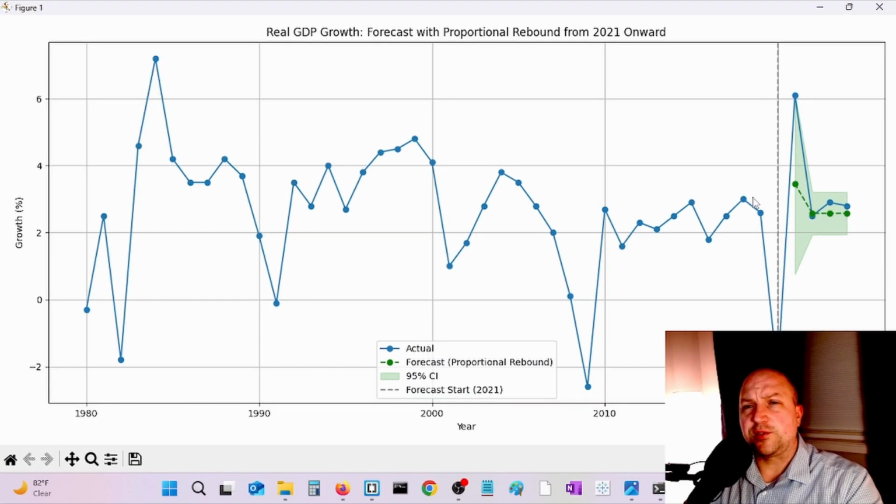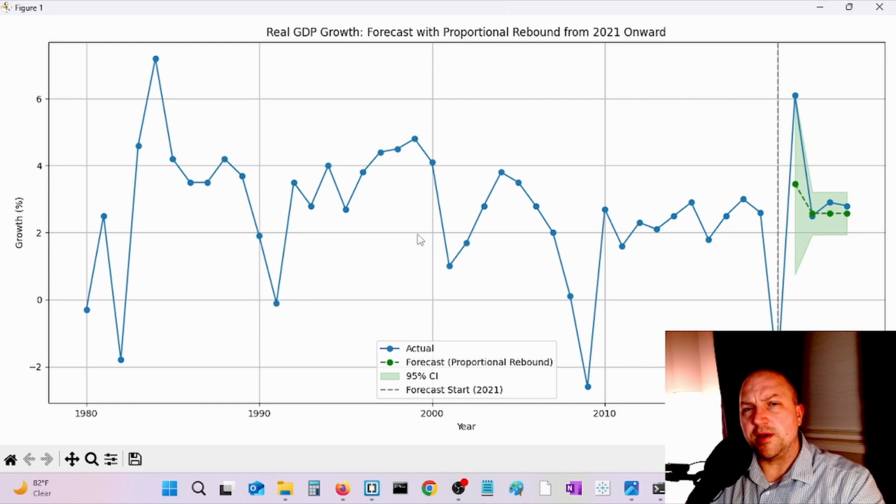So here's the forecast with the proportional rebound, forecast starting in 2021. We do have this rebound effect that's sizable, given the sizable decline in GDP growth. Then we have movement back to the sample average pretty quick, which is what we would expect. 2009 to 2010, we had this sizable jump back. I think that models the recovery of the pandemic pretty well.